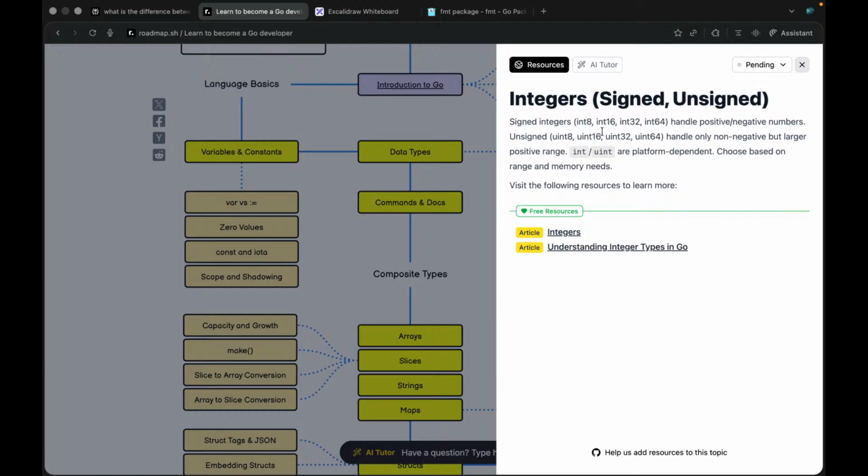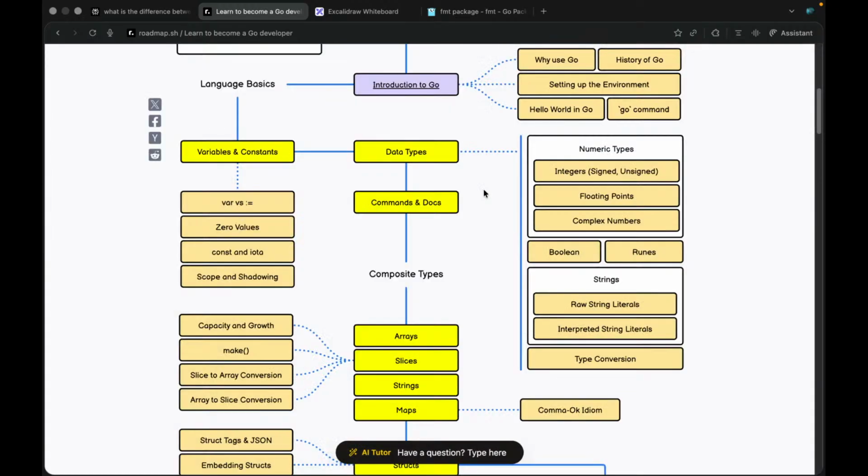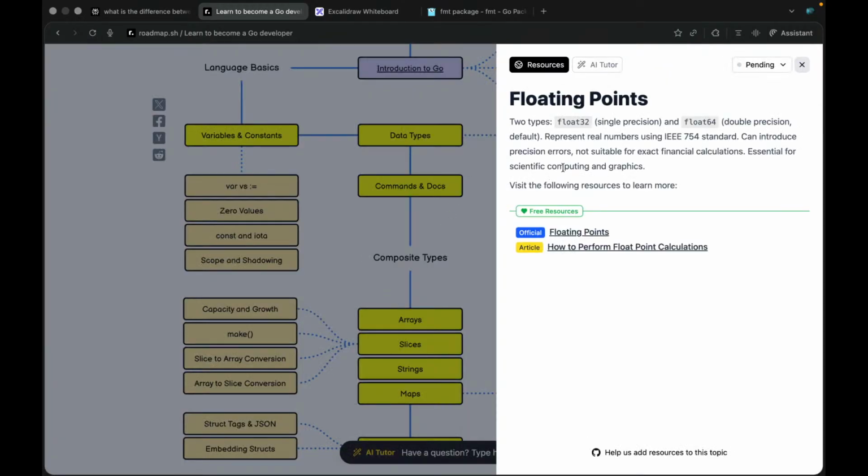Then we have integers, signed and unsigned. Signed means it can be positive or negative. Unsigned means non-negative but with a larger range for positive values. Then floating points come in two types: float32 single precision and float64 double precision, meaning the value after the decimal point.